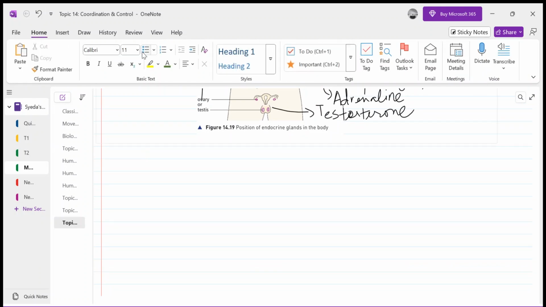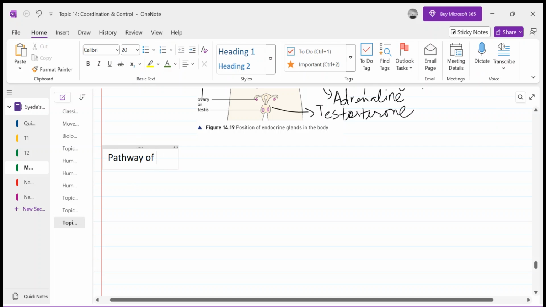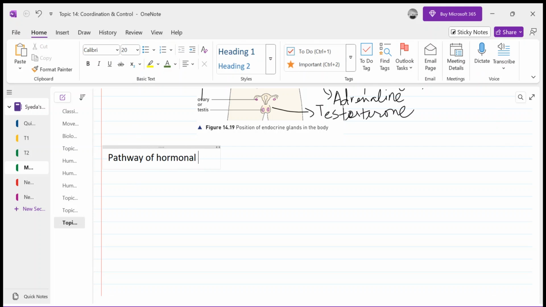Pathway of hormonal control. For example, let's talk in reference to insulin. If the glucose level in your blood becomes higher, this is sensed by the receptors, which are present in the hypothalamus and in your body. They sense that the glucose level is high.